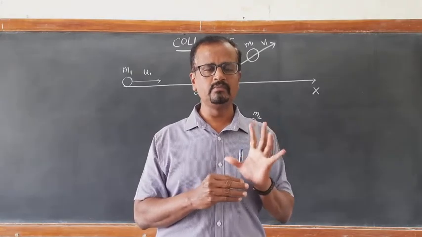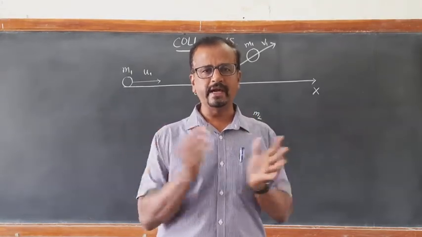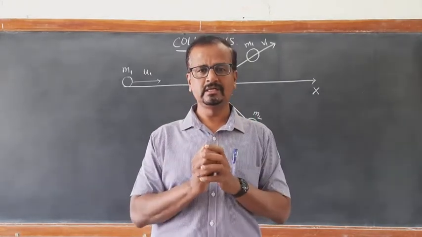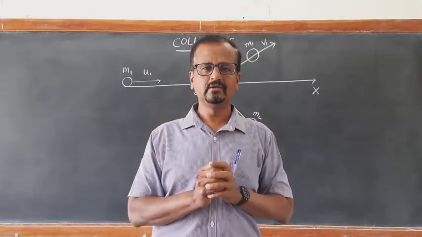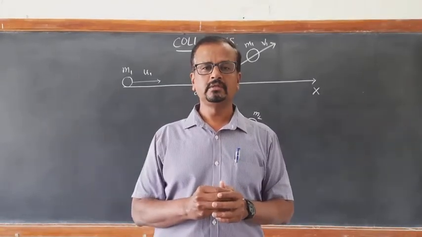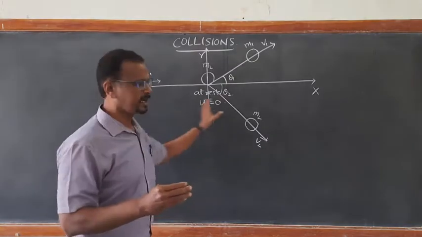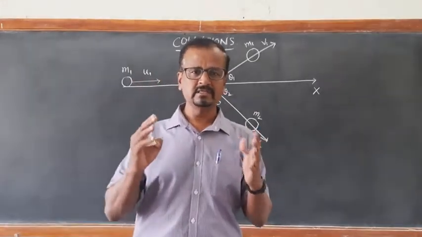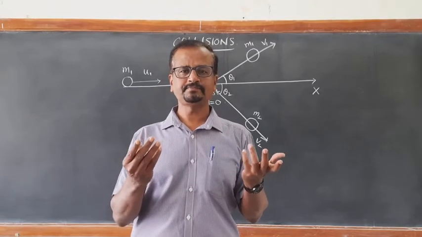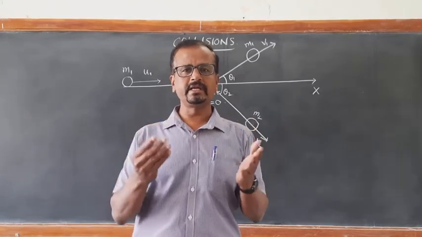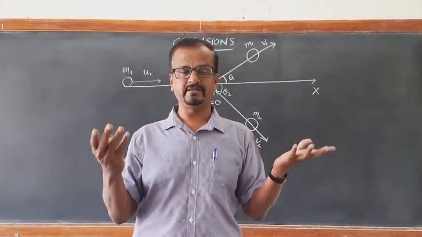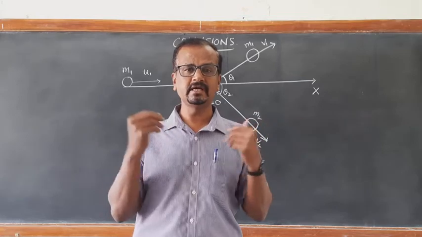Whenever two bodies collide with each other, the first thing you hear is sound. A tuck sound will be heard. Or when two cars collide with each other, a huge sound will be heard. So part of the initial kinetic energy of these masses will be converted into other forms of energy, such as sound energy, then heat energy, and sometimes it may lead to fire, that is light energy and heat energy.